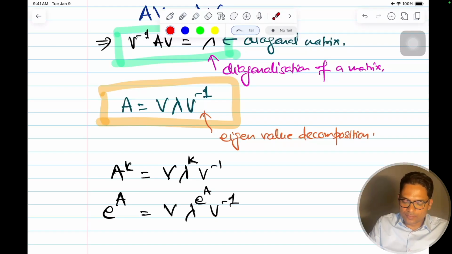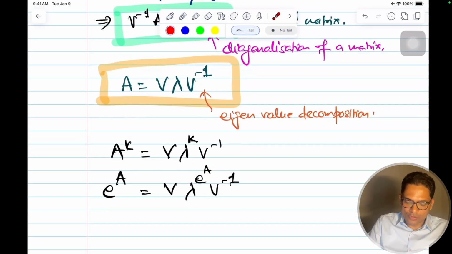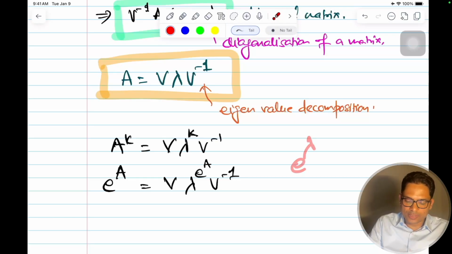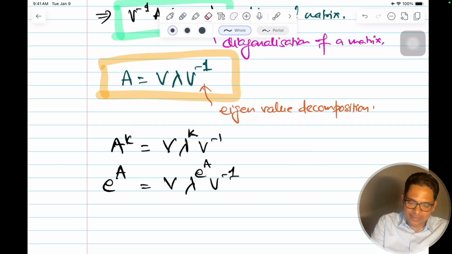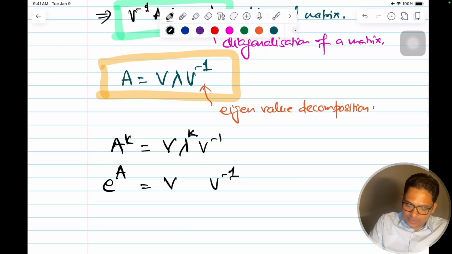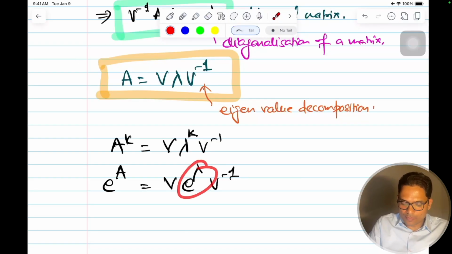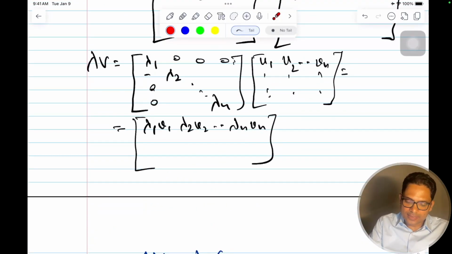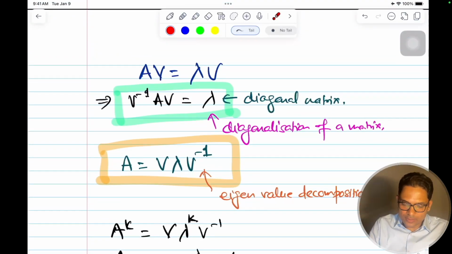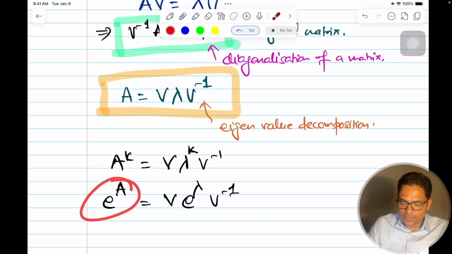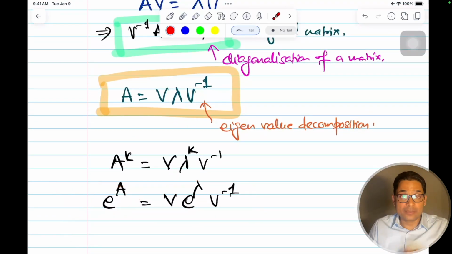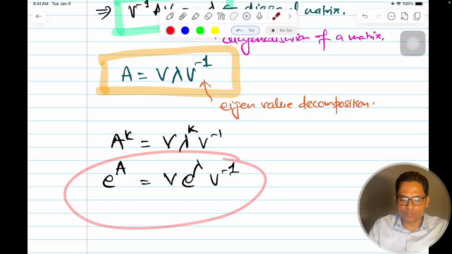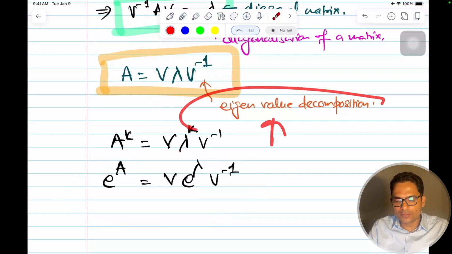So all the diagonal entries of lambda will become e to the power lambda 1, e to the power lambda 2, and so on. So instead of calculating this directly, which would be so cumbersome, this is the mathematical hack that makes our life easy, and that's why diagonalization is important, and that's why Eigenvalue Decomposition is important for mathematics.